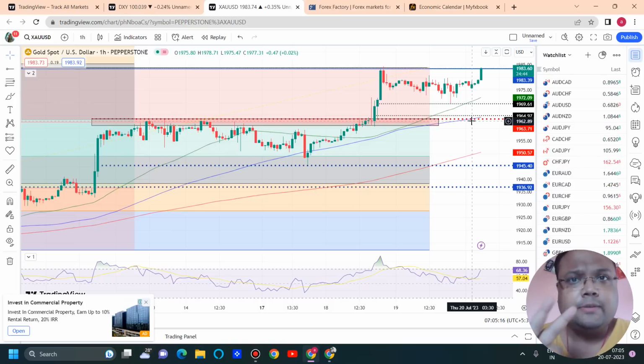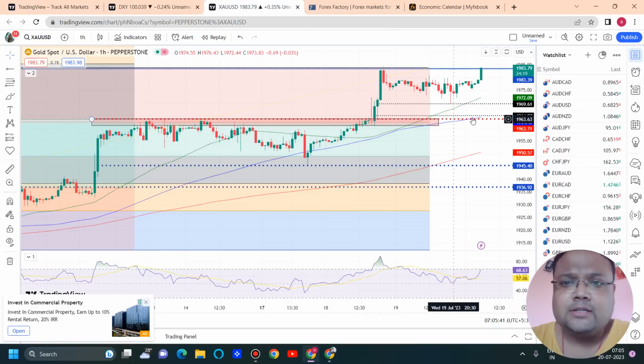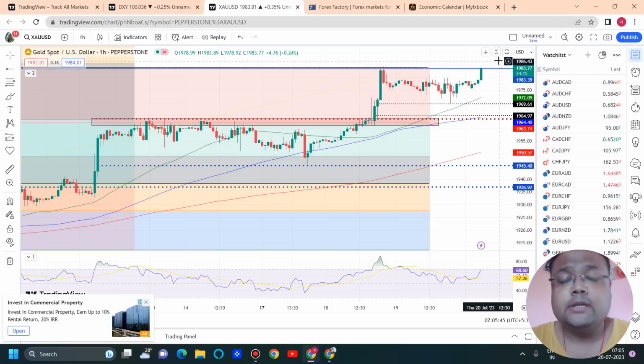So we have three supports on the chart of gold for the day: 1969, 1970, which worked yesterday, so it is a weak one today. In case of low volatility, you can expect the support to work. Apart from that, we have the next support of 1965. In case of high volatility, obviously yesterday's support will not work. In that case, keep your eyes on 1965 level, 65, 66 level. And the third support is around 1960 to 63. Okay, 60 63 is the strongest support on the chart of gold.